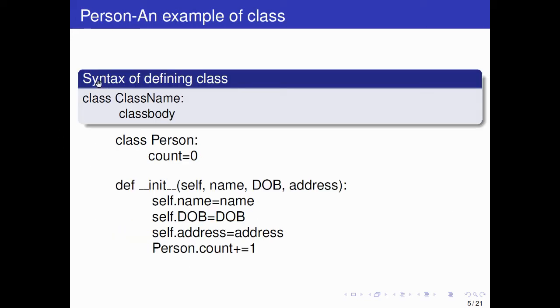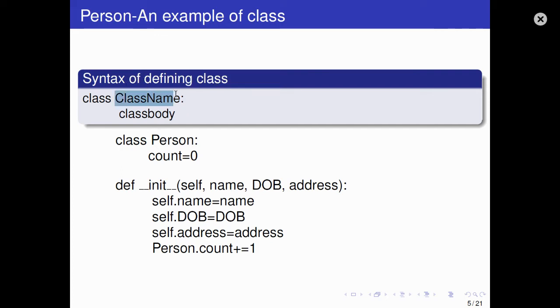So check here, syntax of defining class. How will you define a class? Like earlier you were defining functions with def, here we'll define a class. So as you write this, class is a keyword. Okay, you have to write class only, and then the class name. It depends on you what class you want to define. So this is the syntax for a user defined class.